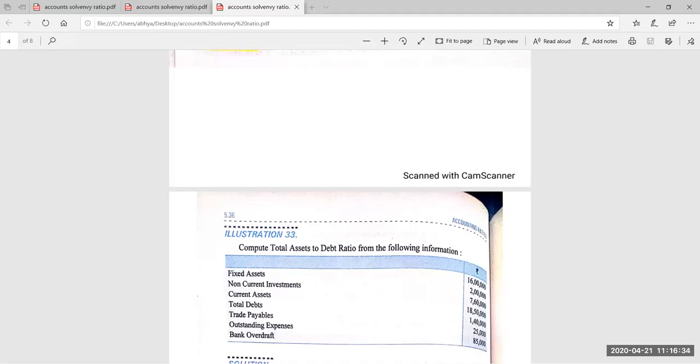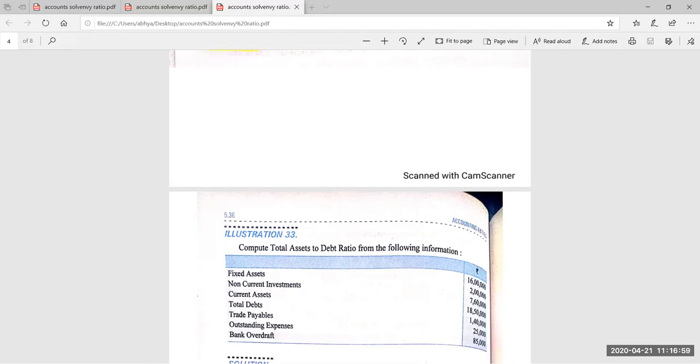Now what about the debt? Debt means only the non-current debt, and here total debt is given. So we have to deduct the current liabilities from total debt. Many times I have told you that debt means only the non-current liability, but total debt means non-current liability plus current liability.